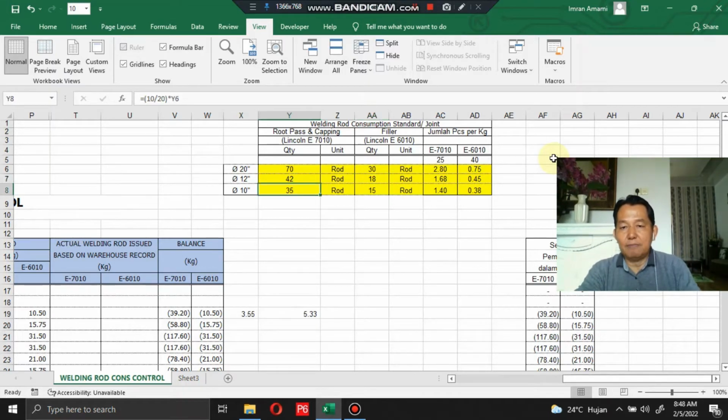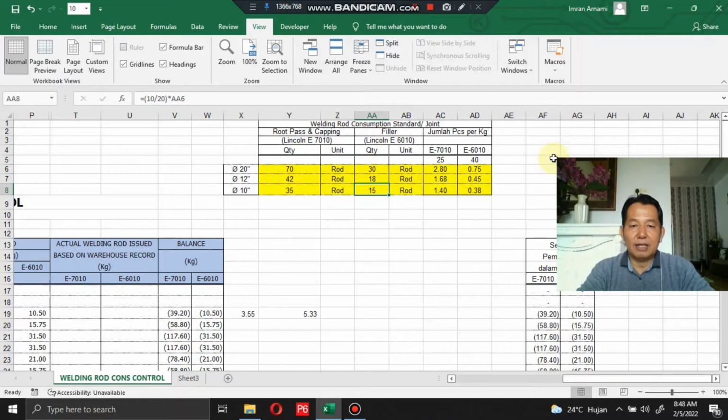For pipe racks with pipe diameter 10, root pass and capping using welding rod Lincoln E 7010 use 35 rods, and filler works using Lincoln E 6010 use 15 rods. The section is shown in kilograms.